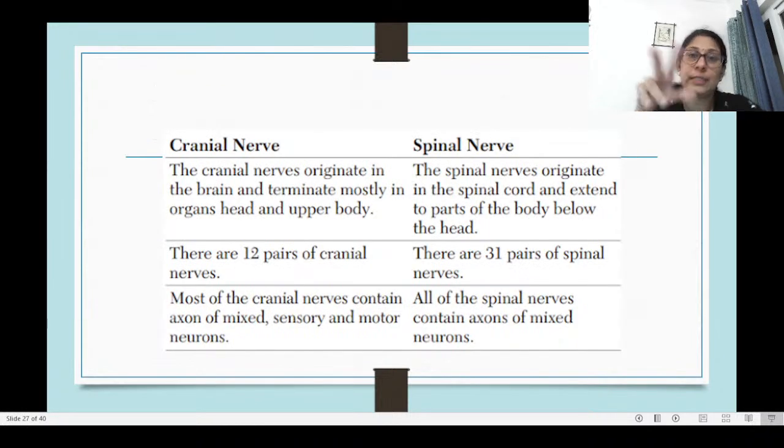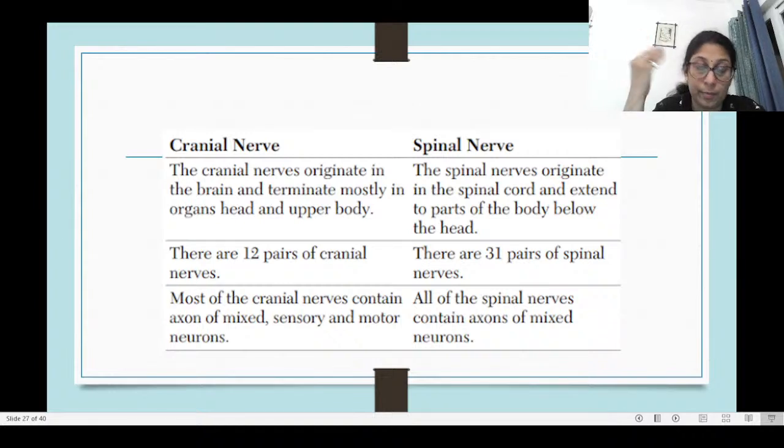Okay. Now let's look at the difference between the cranial nerves and the spinal nerves. Cranial nerves generally originate from the brain and they terminate in the head and the upper body. Spinal nerves originate from the spine and they go on to the different parts of the body extending from below the head. There are 12 pairs of cranial nerves and there are 31 pairs of spinal nerves. Most of the cranial nerves have axons which can be either sensory, motor, or even mixed, whereas in the case of spinal nerves, the axons are generally of the mixed neuron type.